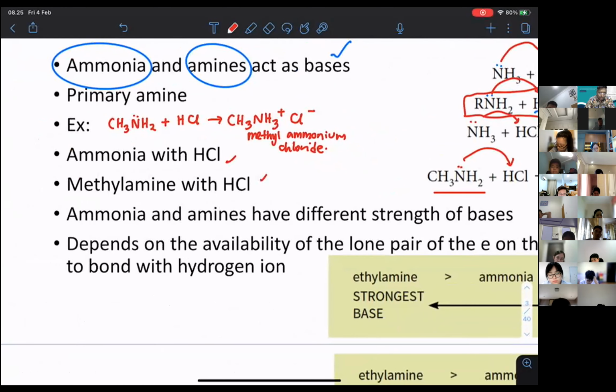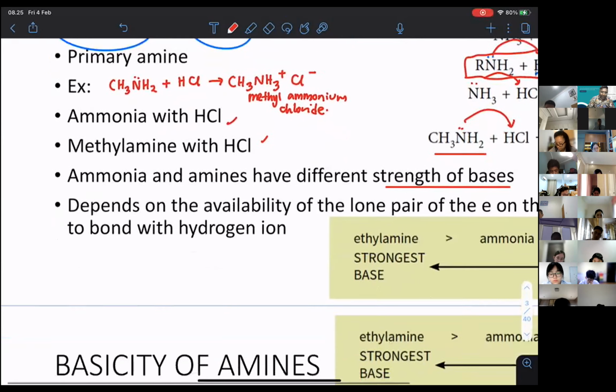So ammonia and amines have different strengths of bases. When we say strength of base, we are still talking about the ability to accept a proton. Now, this ability to accept a proton depends on the ability to donate the lone pair of electrons.